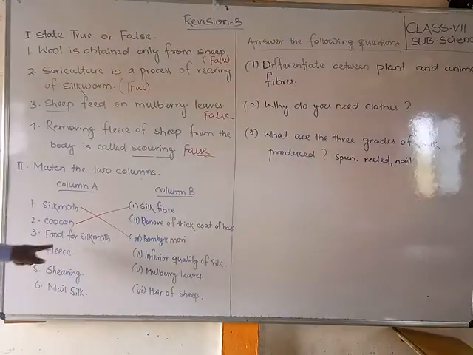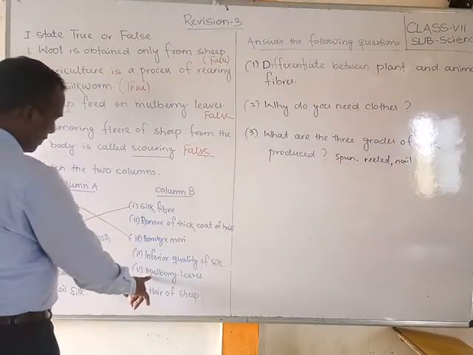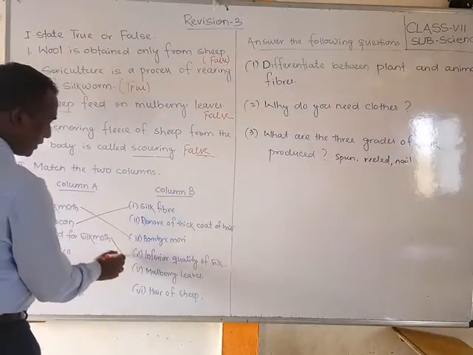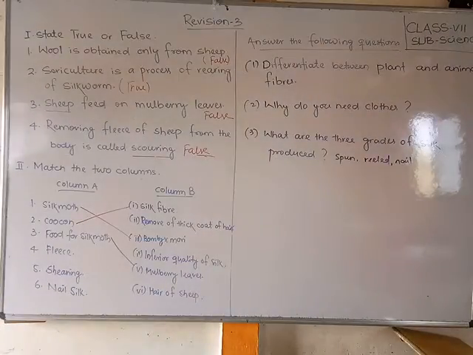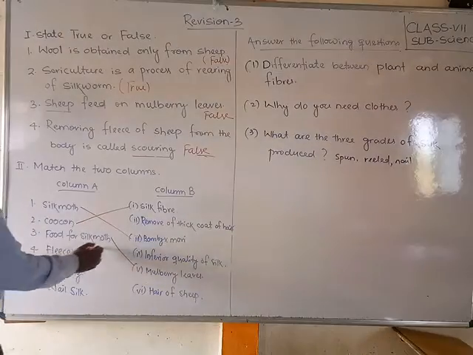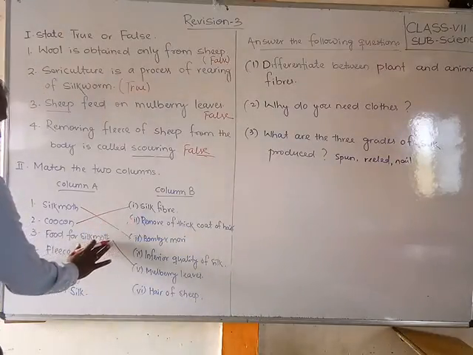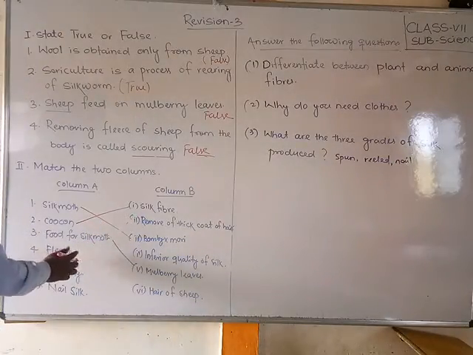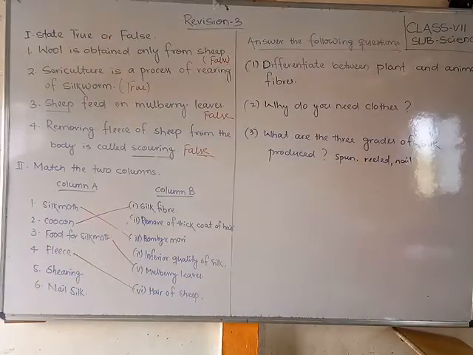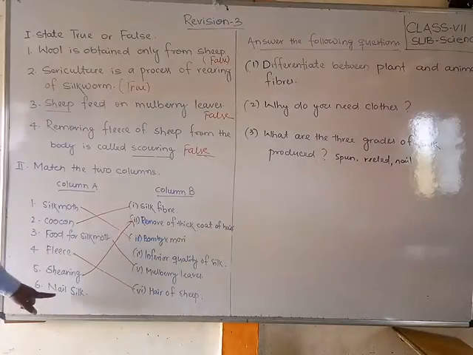Next, food for silk moth. What is that? You should say mulberry leaves, because the silk moth eats mulberry leaves. Next, fleece. Fleece means the hair of sheep. Shearing is removing the thick coat of hair. Okay. Next, nail silk.